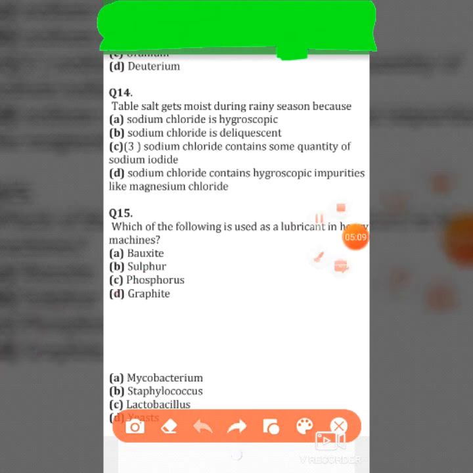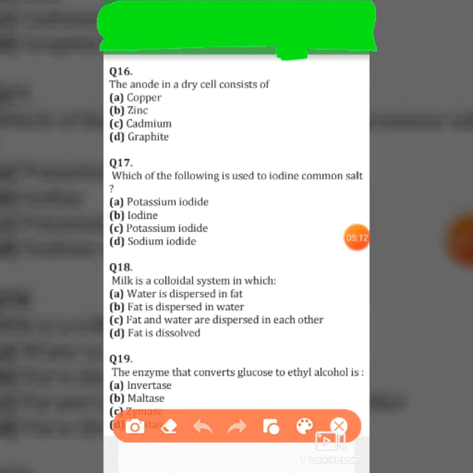Move on, next question. The anode in a dry cell consists of A. Copper, B. Zinc, C. Cadmium, and D. Graphite. So its right answer is B, zinc.